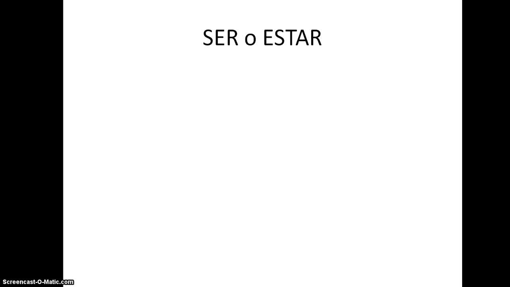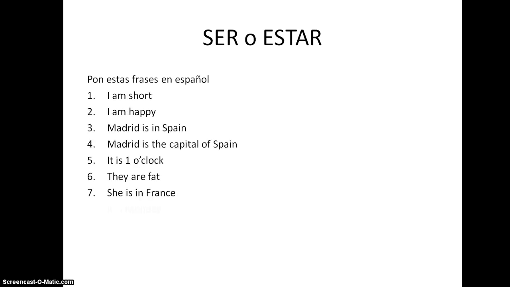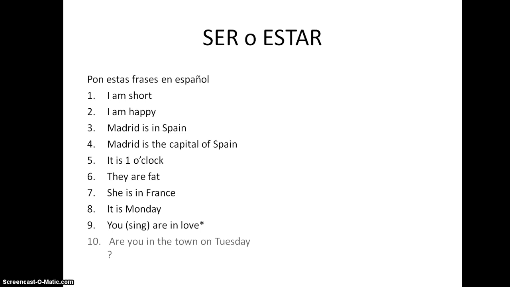Right, so have a look at these ones and see whether you can decide whether it's ser and estar and how to put it into Spanish. There's a few here. So pon estas frases en español. Okay, so there's our 10. Have a little think. Pause it here, and then when you're finished, restart it and have a look at the answers. So, respuestas.